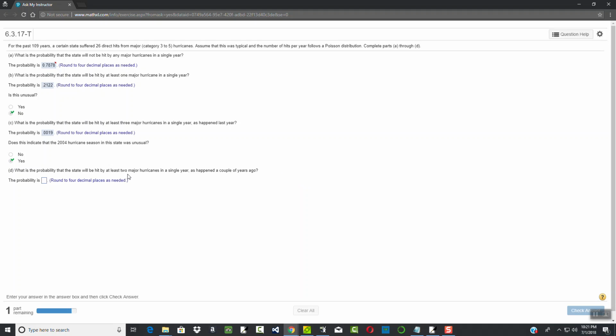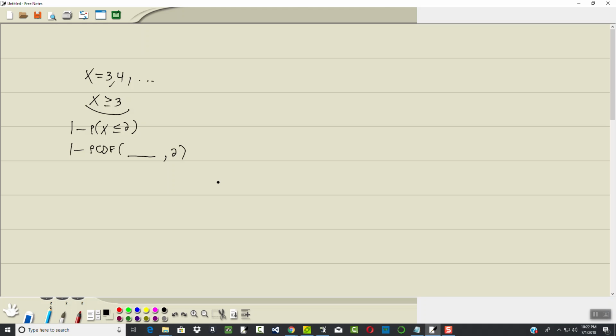What is the probability the state will be hit by at least 2 major hurricanes? Has happened a couple of years ago. At least 2. Well, if I think what that means, that means 2, 3, 4, on up forever. Again, whenever you got x is greater than or equal to a value, x is greater than or equal to 2, you rewrite it as 1 minus the probability x is less than or equal to 1 less than this value, so 1. So we're going to do 1 minus Poisson CDF, and then whatever number is here, which is 1.